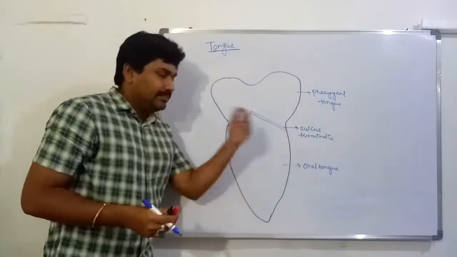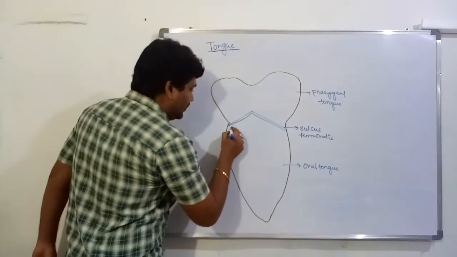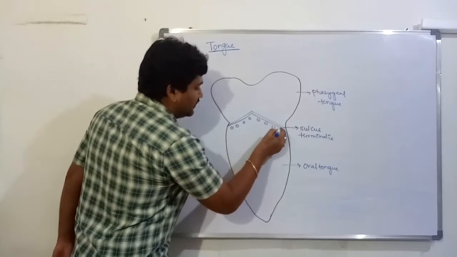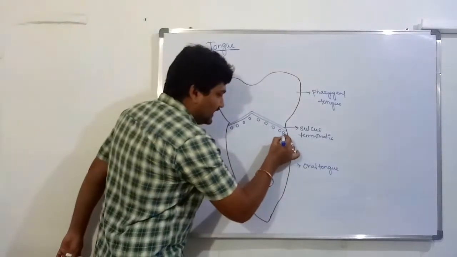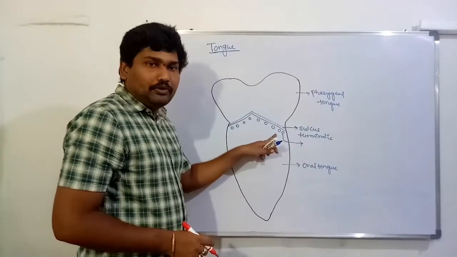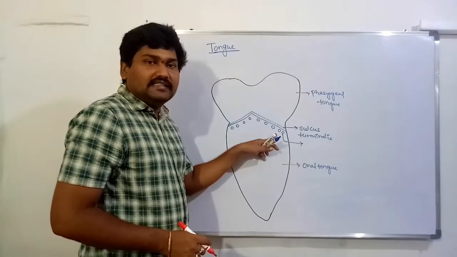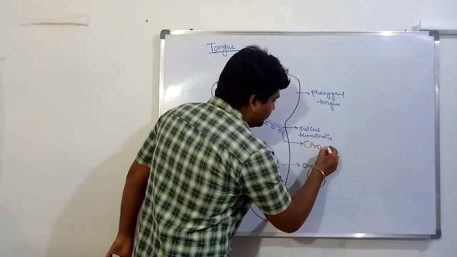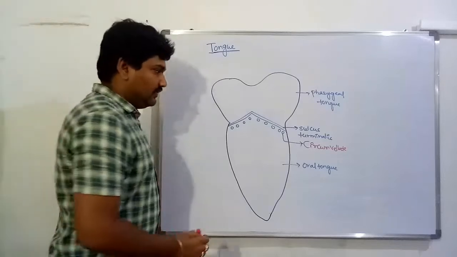Below the sulcus terminalis there are taste buds. Very large, cup-shaped taste buds are present below the sulcus terminalis. These taste buds are called circumvallate taste buds.